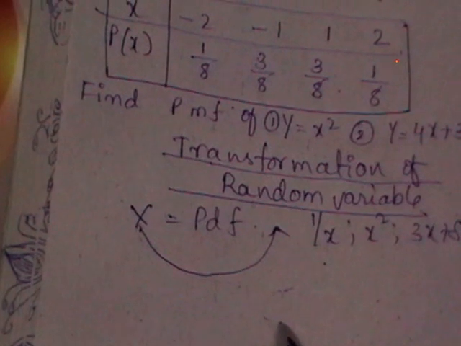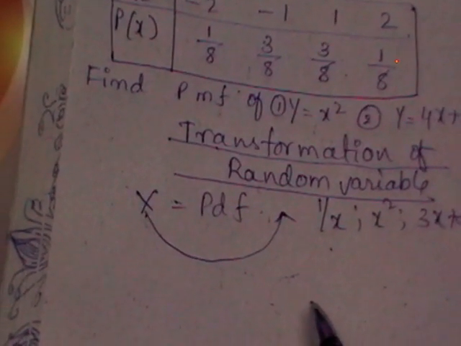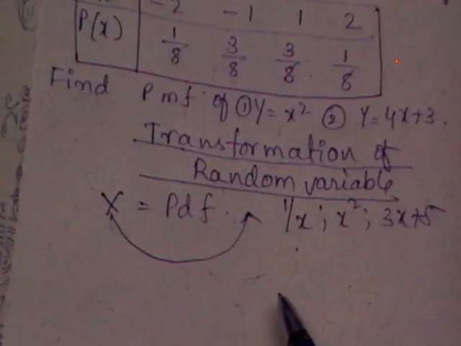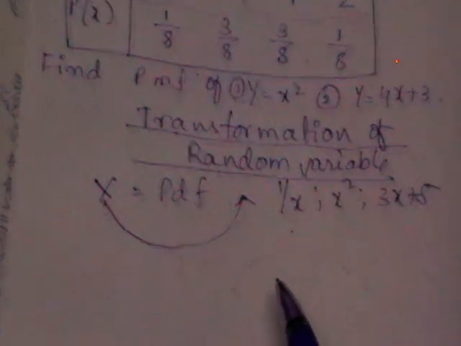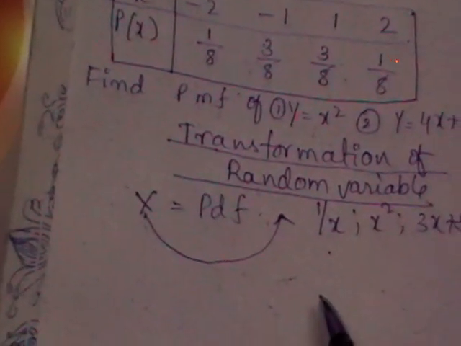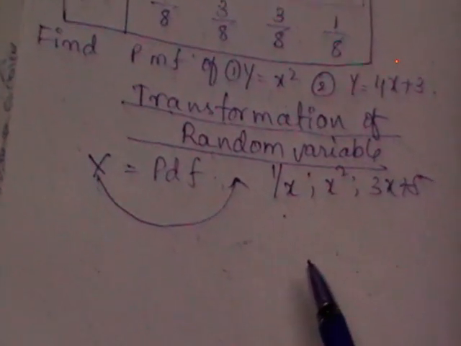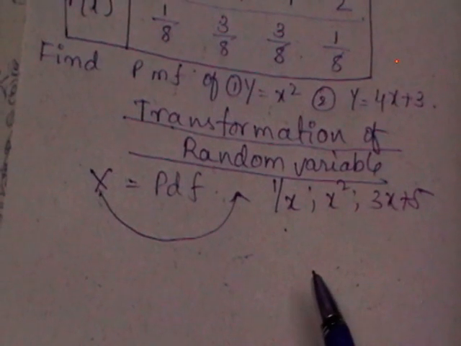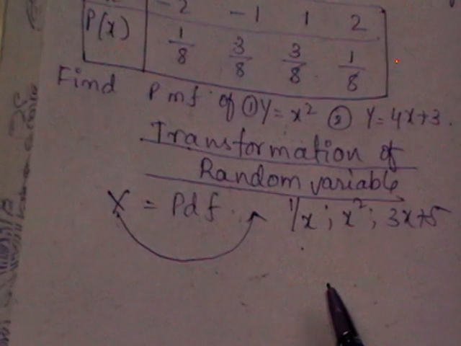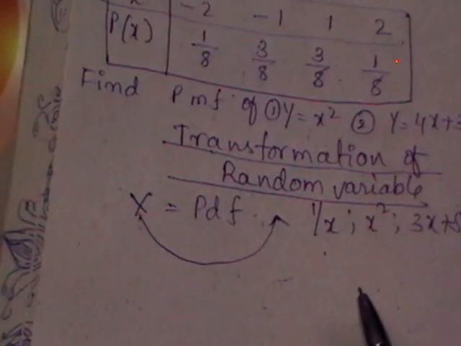Similarly for the PMF, whenever you are given the PMF of x, you should be able to find any transformation of x, say x square or 2x plus 3. Here we are going to discuss some problems on the discrete case and some on the continuous case.